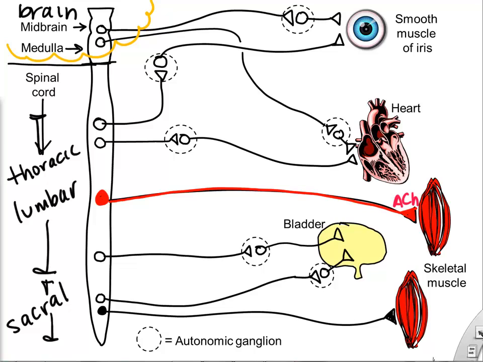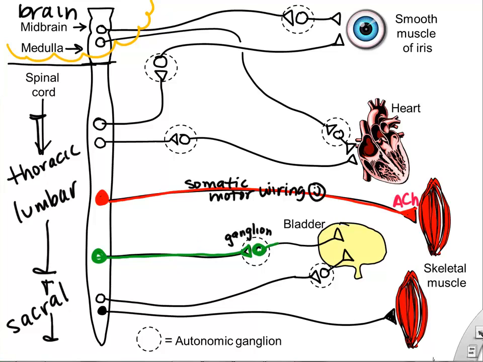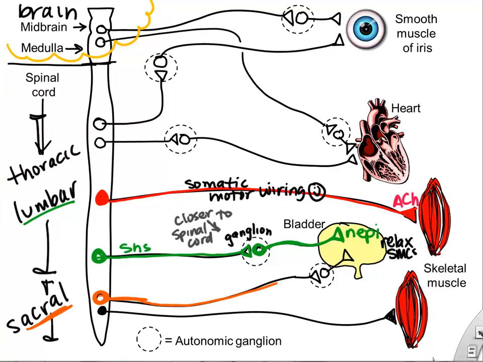So if we see this wire, this neuron, going from our lumbar region of our spinal cord all the way to skeletal muscle, that's got to be a somatic motor neuron controlling skeletal muscle. If we see a lumbar neuron extending out to a ganglion, and then that second neuron extends to our bladder, and it's coming from the lumbar region, and the ganglia is close to our spinal cord, then we know that must be a sympathetic neuron chain, and it should release norepinephrine and relax our bladder.